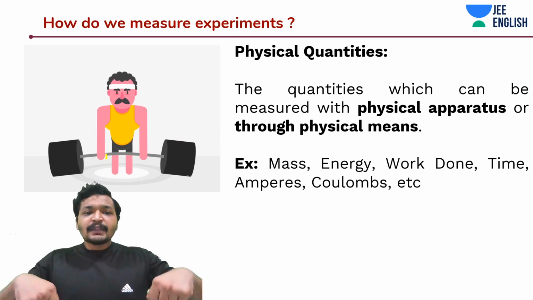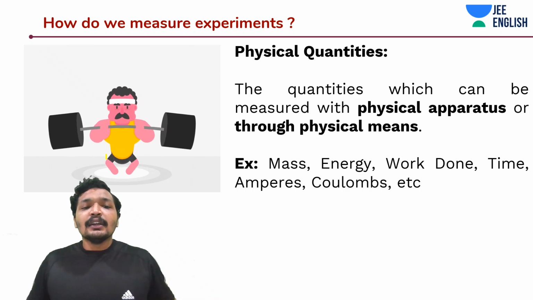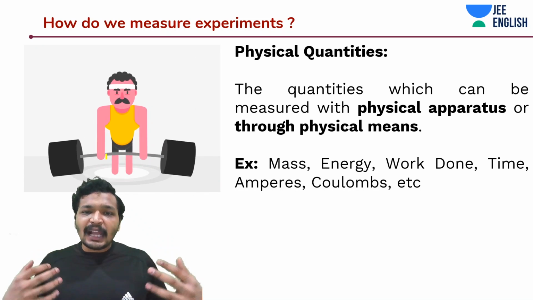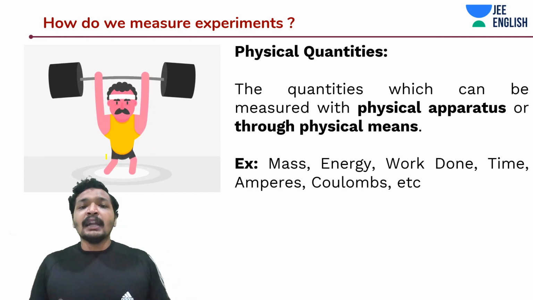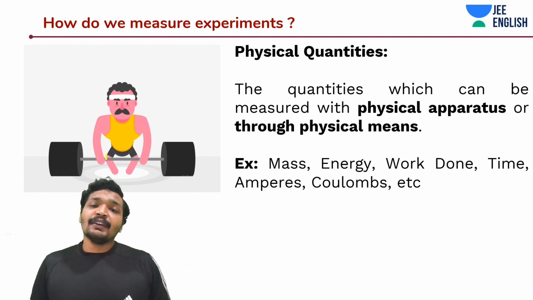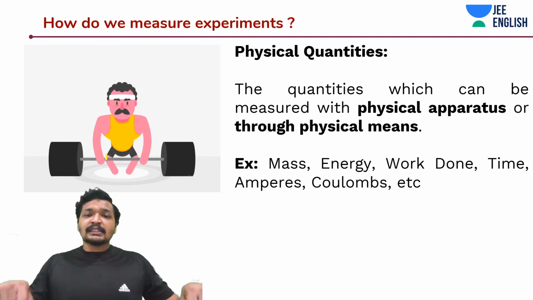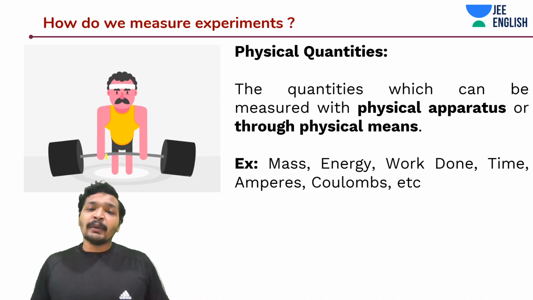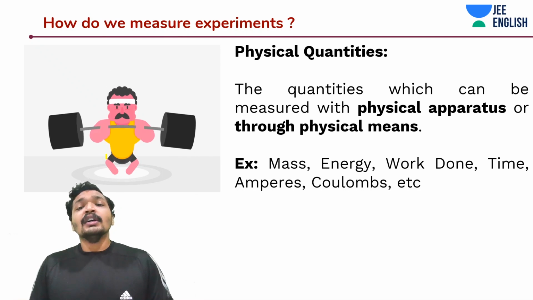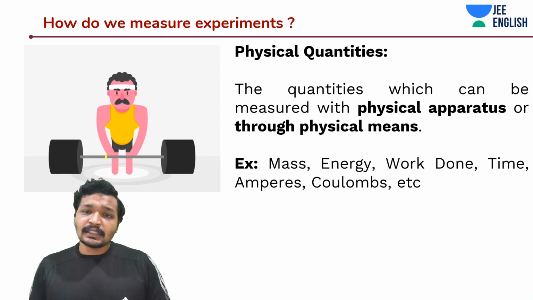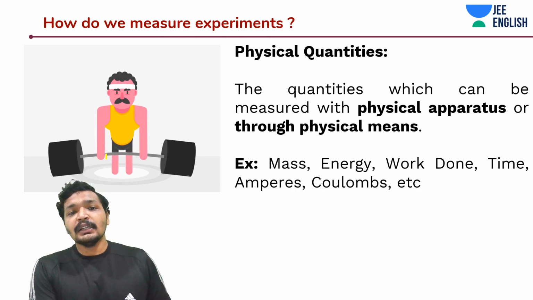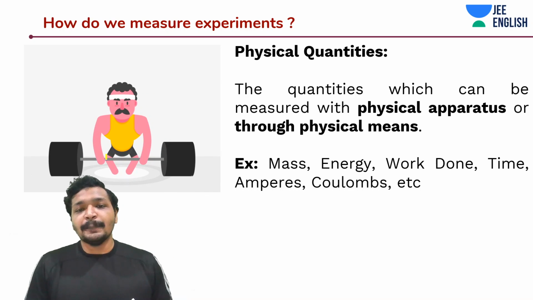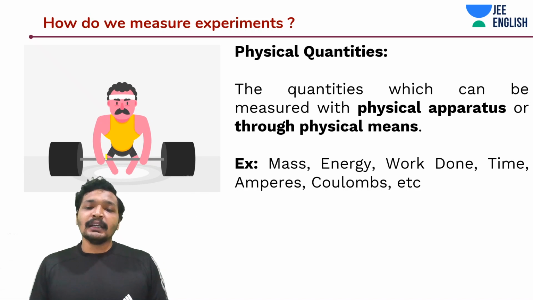Before lifting that weight, he is assessing the weight first, and then is delivering certain force and momentum to lift this weight. So every action is assessing, is measuring things, and this is where the physical quantity plays a very significant role. So in this case, he is assessing mass, the length at where you should be holding this bar, and also how much force and momentum you should be delivering, and etc. So these kind of quantities can be measured with a scale as well, or any physical apparatus or through any physical means. But the entire gist is physical quantities help you measure things, help you conduct the experiments. Without them, it is not possible to conduct any experiments.